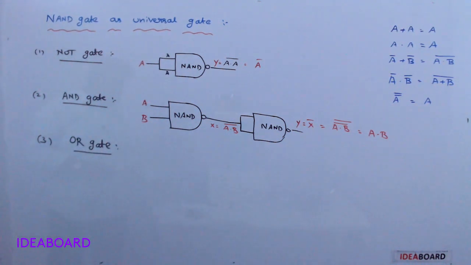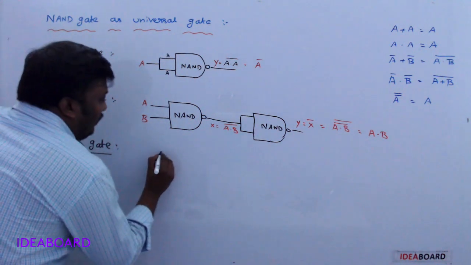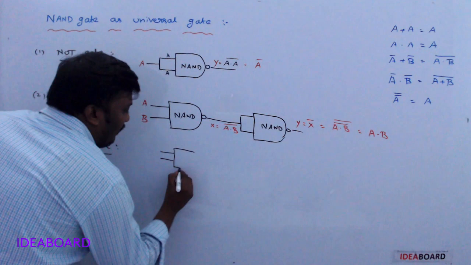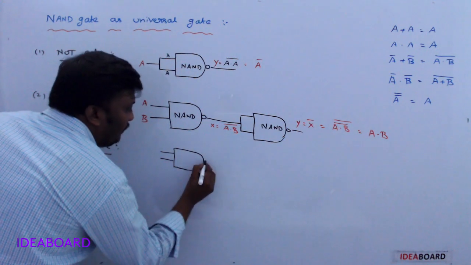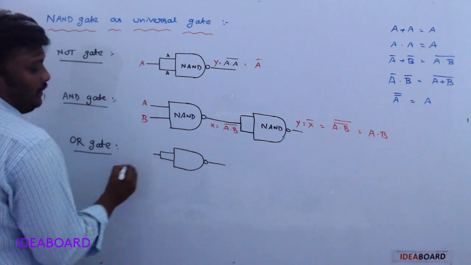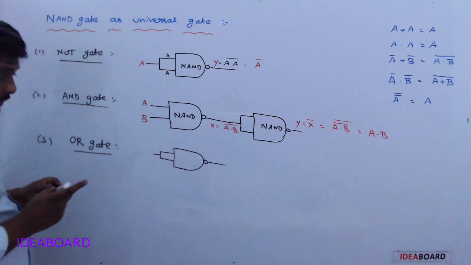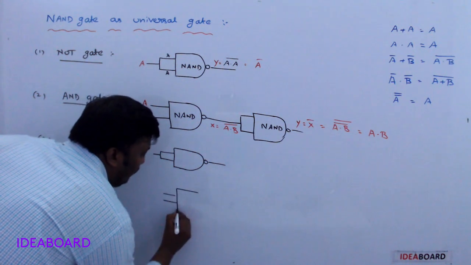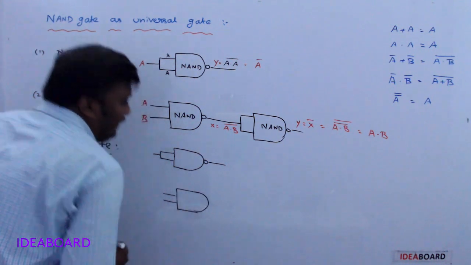Next, third one, OR gate. For the OR gate, take one NAND gate. Now both inputs are connected to A, and take another NAND gate.